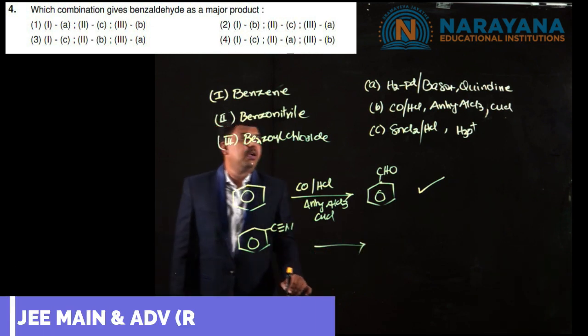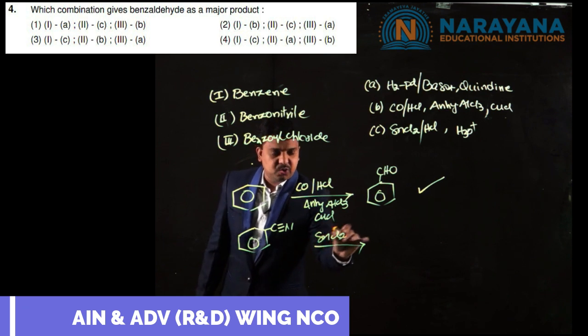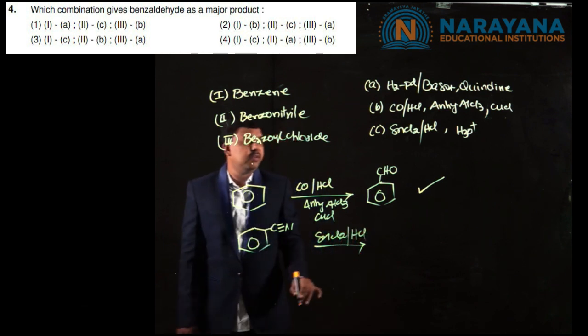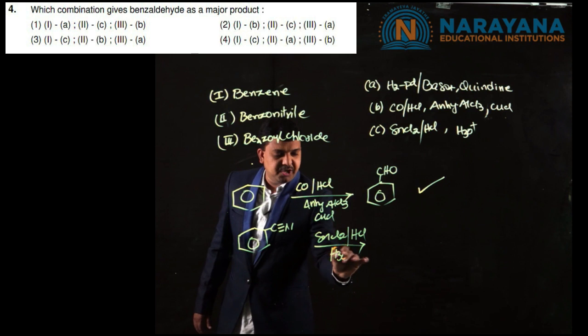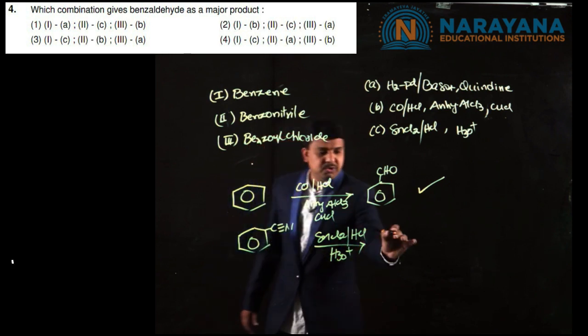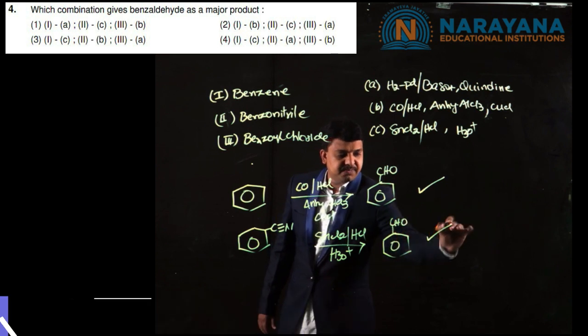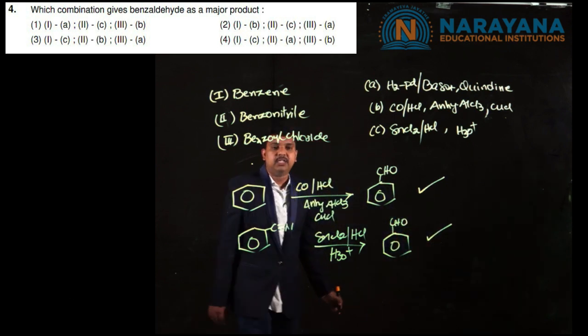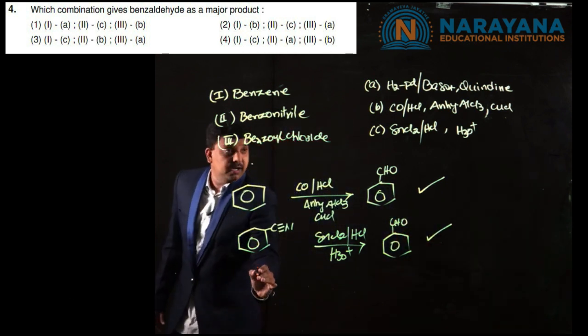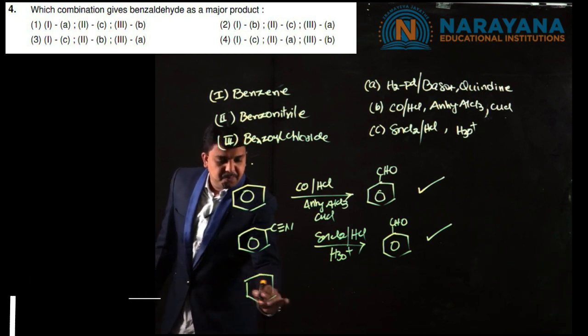Second one, starting from benzonitrile, that means phenyl cyanide. Benzonitrile on treatment with stannous chloride in the presence of HCl, followed by treatment with steam or H3O+, gives again benzaldehyde. It is also a named reaction, the Stephen aldehyde synthesis. And benzoyl chloride.